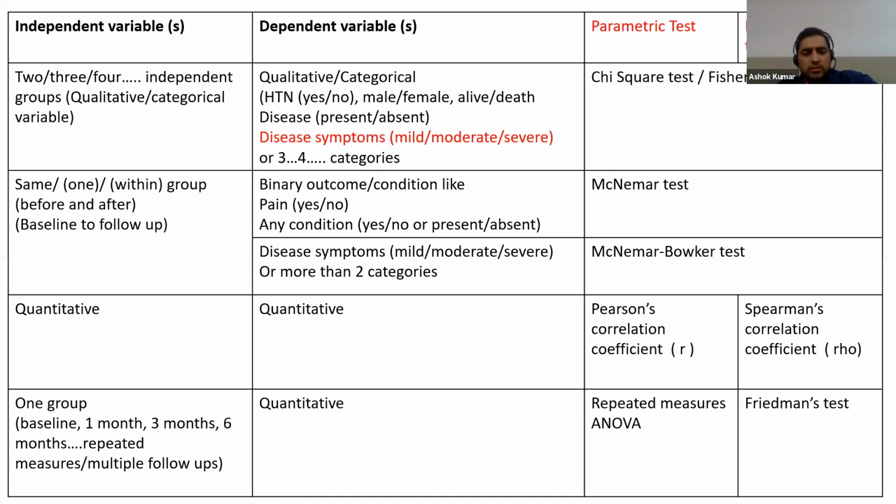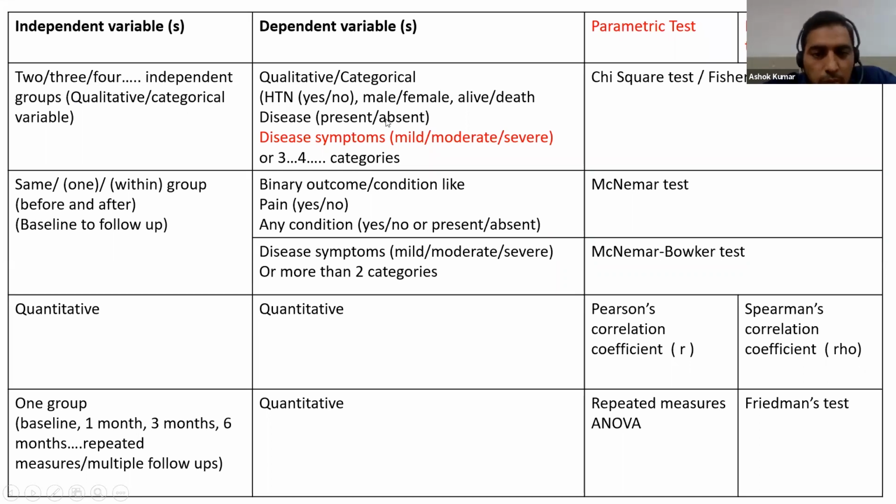So there are some other conditions, and today we will discuss all these things. I have already discussed that 2, 3, or 4 independent groups, qualitative or quantitative in nature. And the dependent variable, as I told you, is qualitative or categorical. For example, hypertension yes, no; male, female; alive, death; disease present or absent.